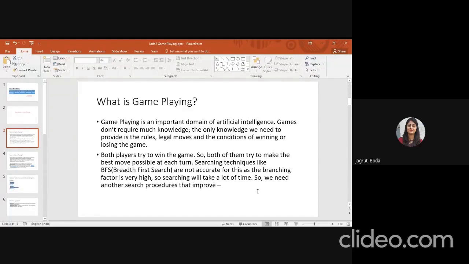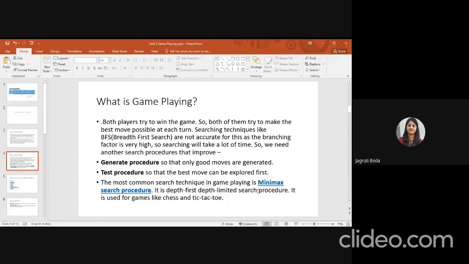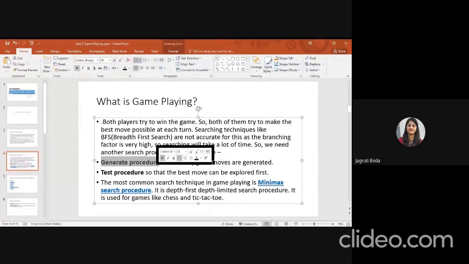We need another search procedure that improves the accuracy of the system. We are not using BFS and DFS all the time in our game, so some improvement is required. We can use a generate procedure so that only good moves are generated, and a test procedure so that the best move can be explored first.